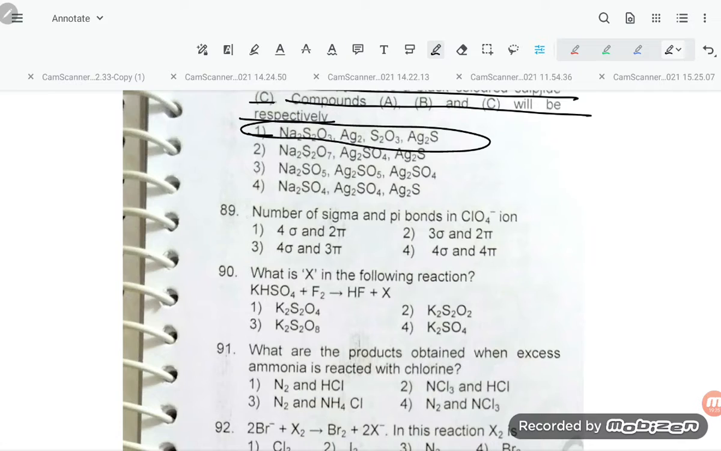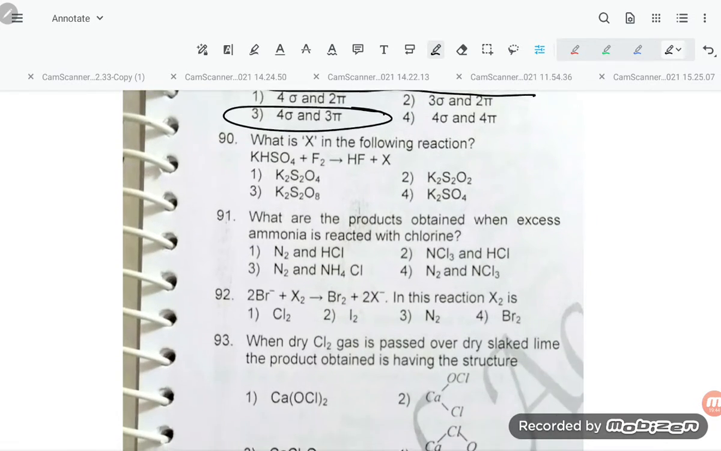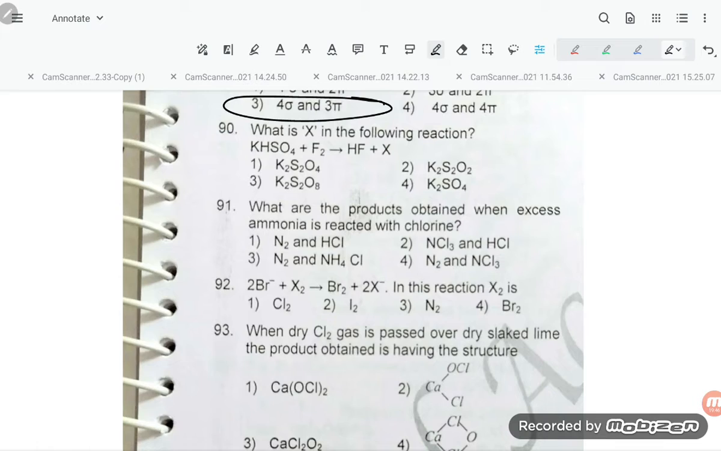Now 89. Number of sigma and pi bonds in ClO4 minus ion is how many? It will be 4 sigma and 3 pi bonds. What is X in the following reaction? 90 number. What is X in the following reaction?